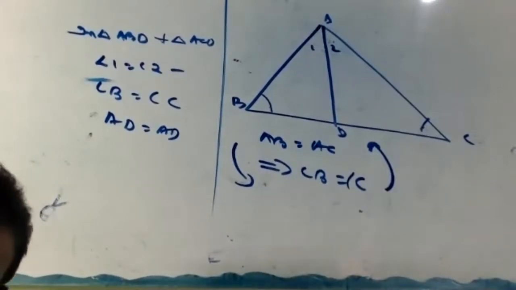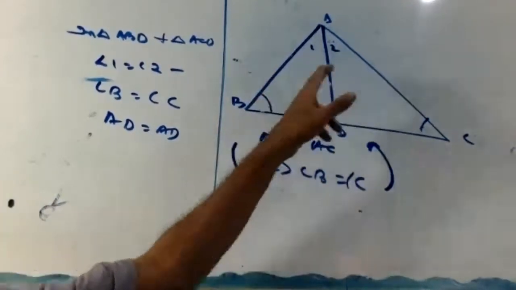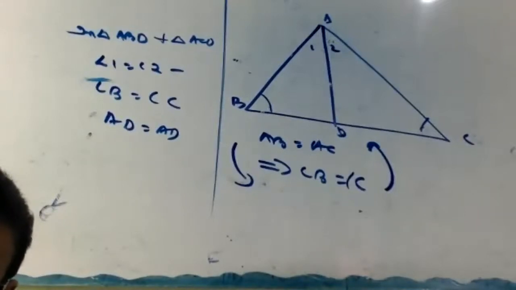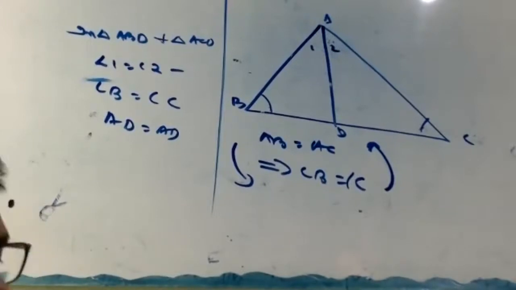Which congruency? AAS, correct or no? AAS, because angle, angle, side. Okay, AAS congruency. Hence, AB equal to AC. Okay, now clear? They are not almost similar, both are different. Okay. The last part.